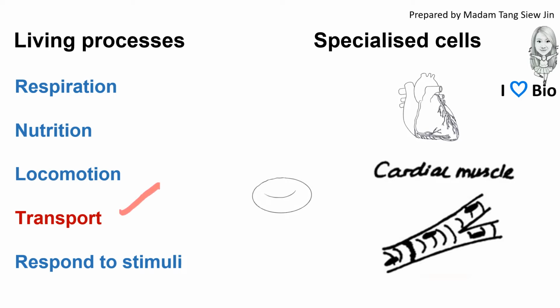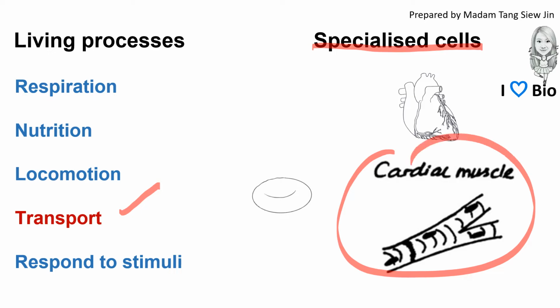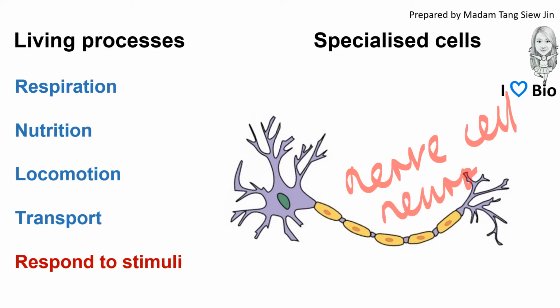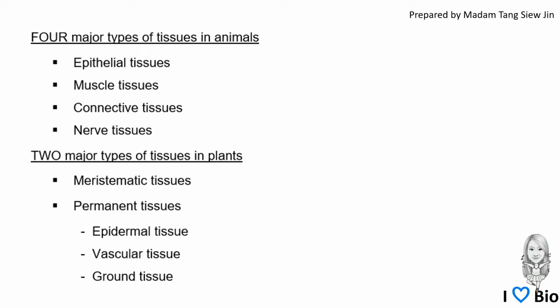And for transport, the specialized cell here is the cardiac muscle cell, which builds the wall of the heart, and the red blood cell, which transports oxygen. The nerve cell, or we call it neuron, helps to respond to stimuli.